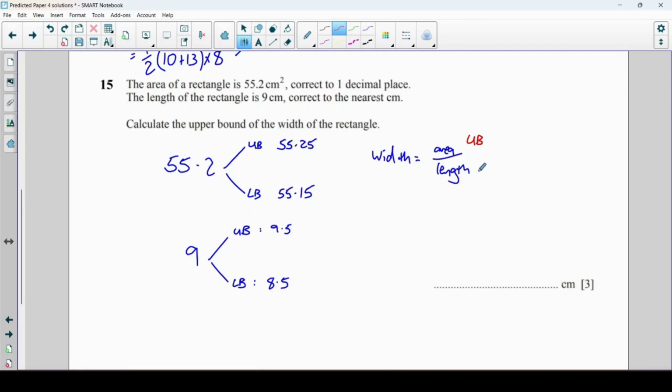The number on the bottom needs to be as small as possible. So I want upper bound divided by lower bound. So the upper bound of the area is 55.25. But then I want the lower bound for the length, 8.5. So 55.25 divided by 8.5, and I get 6.5 centimetres.